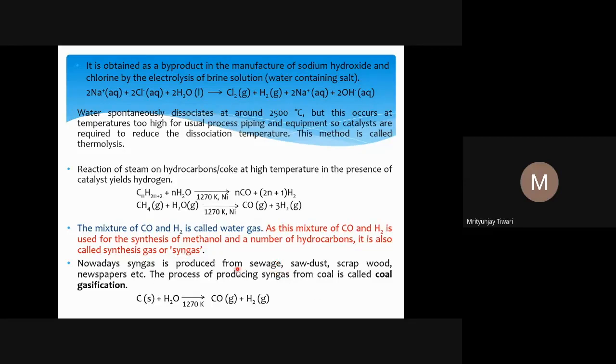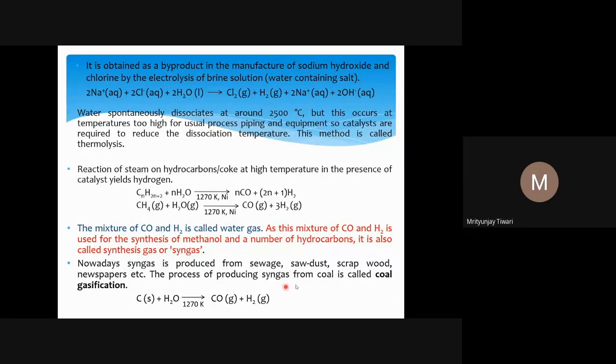People know this thing. There is also sawdust. If you cut wood using a saw, the small particles of dust that you see from the wood are the sawdust. From that also you can produce hydrogen gas, as well as from scrap wood and newspapers. Why? If you look at it, it is mostly starch, and if you know, it is cellulose, and cellulose has carbon, hydrogen, oxygen. So you can get hydrogen from there as well. It contains hydrogen, it's biomass.